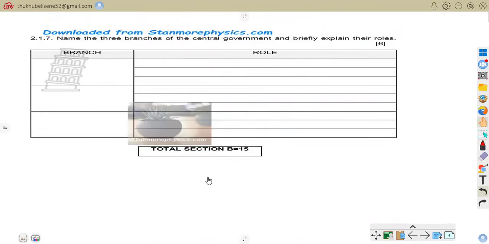So now we are on 2.17. It says name three branches of the central government and briefly explain their roles. The first branch is the legislative branch.